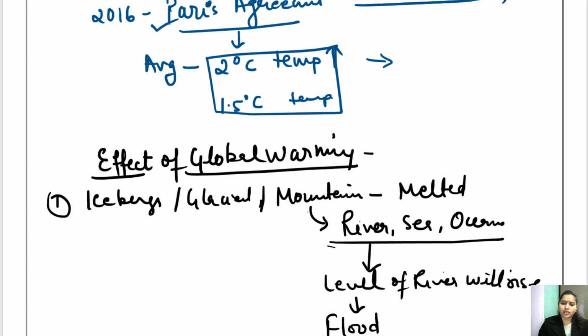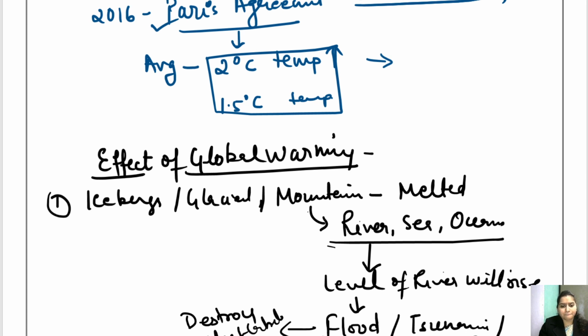And this flood may also be called tsunami. Okay, so now this flood, this tsunami, and these natural calamities will destroy the habitat. Getting it? Hence may cause a lot of destruction.